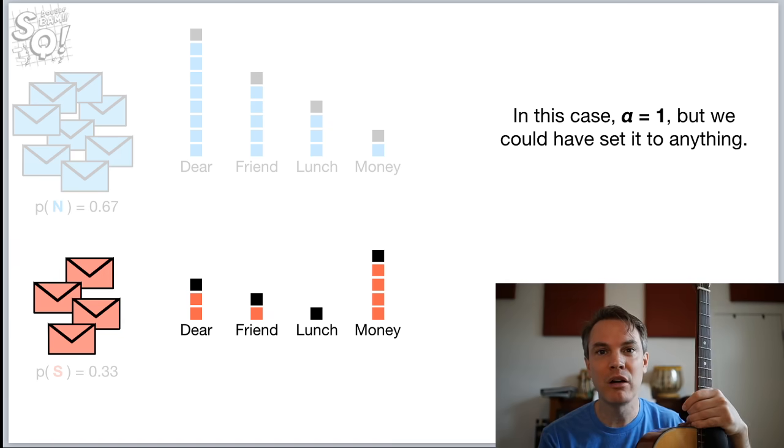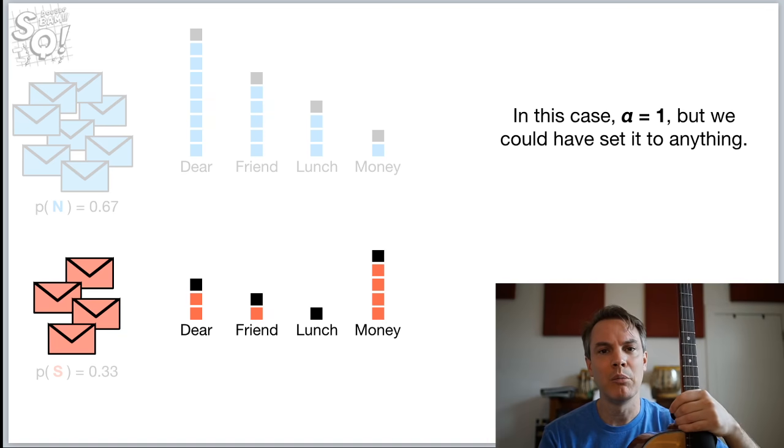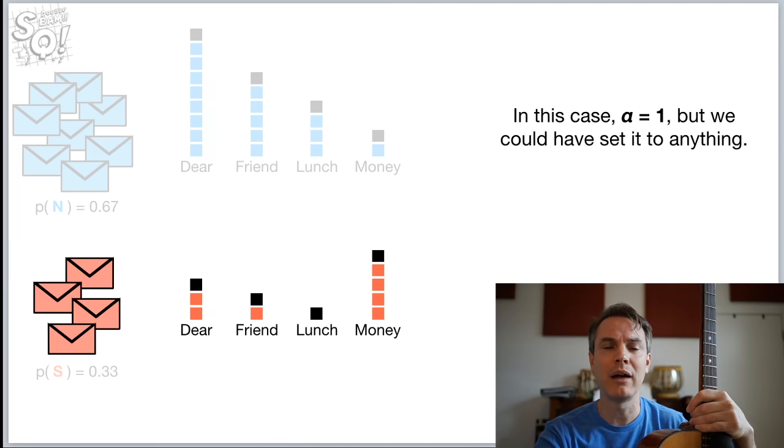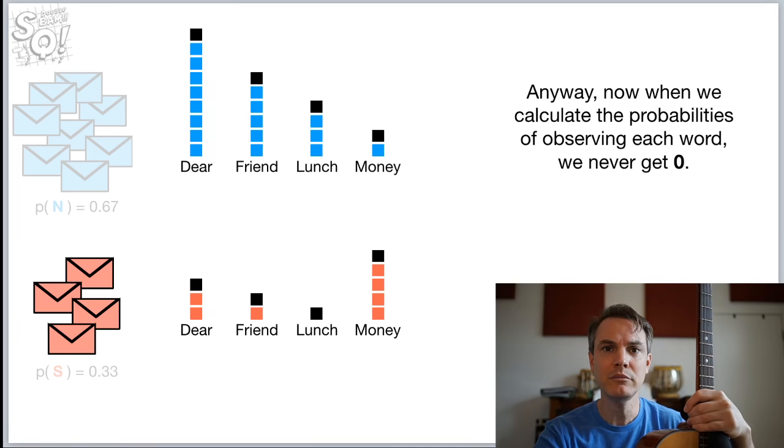Another term for alpha, by the way, is pseudo count. Whenever you add extra numbers, it's called a pseudo count. But like I said, naive Bayes is chock-a-block full of terminology to make it sound fancier than it really is. We really haven't done anything that fancy by adding 1 count to every single word.